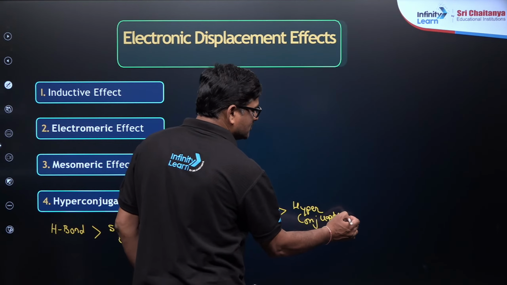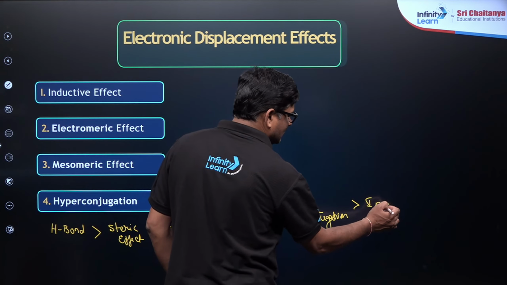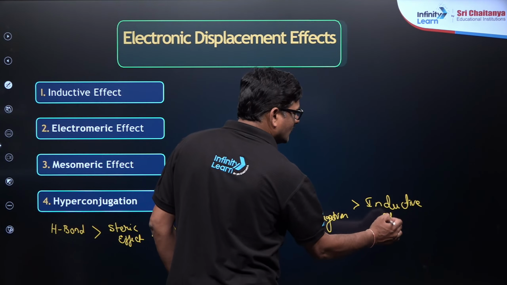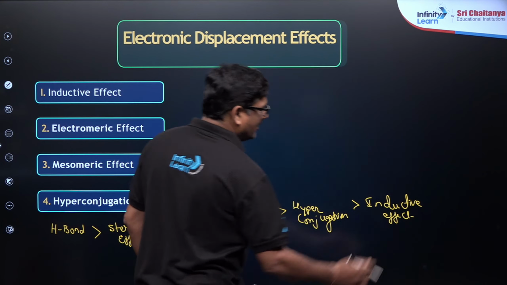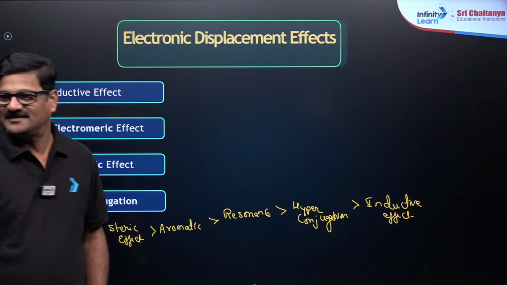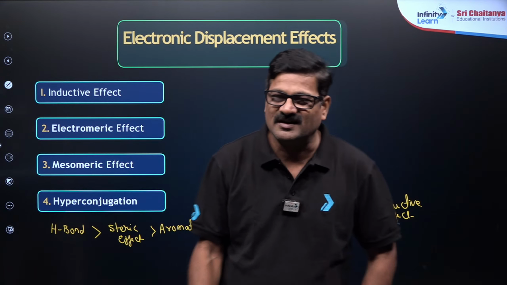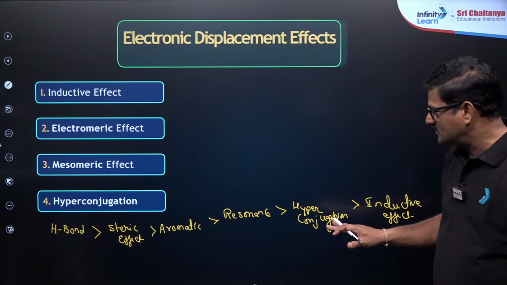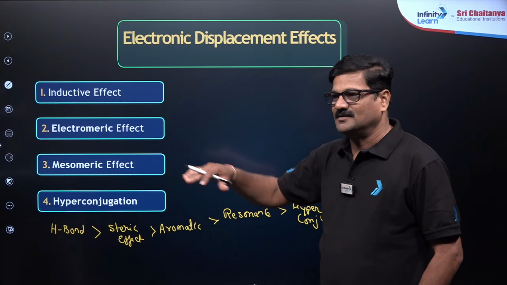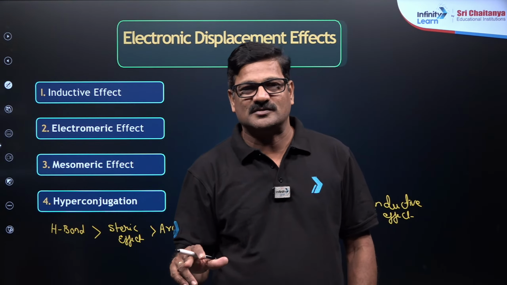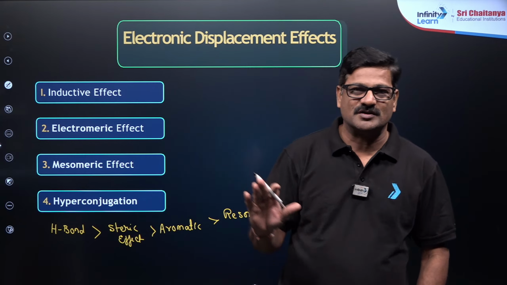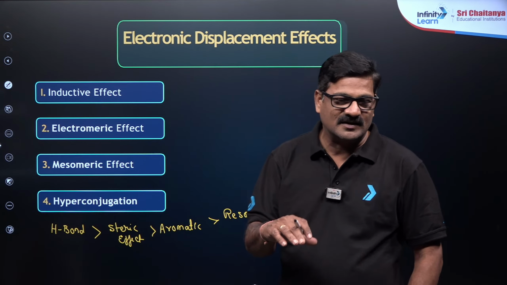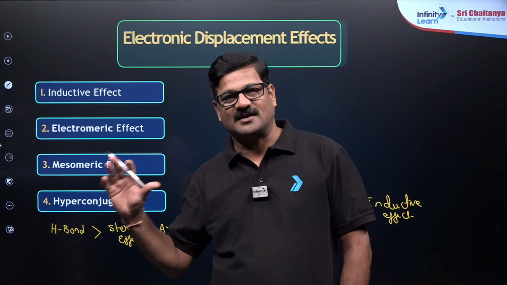After hyperconjugation you are going to get inductive effect. मैं क्या बोलना चाहता हूं, inductive effect is the weakest effect. जब inductive effect आता है ना, इसको कम से कम priority देना पड़ता है. And my dear students, when you study this, okay, today's class is all about, it is for 11th standard students, organic chemistry में ये पढ़ाना है, and those who are in the 12th standard also, organic chemistry में ये effects आना है.